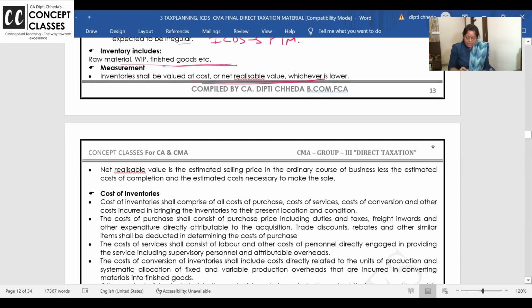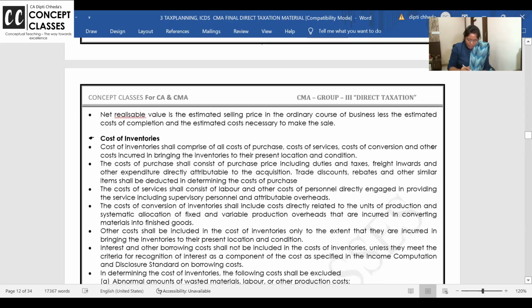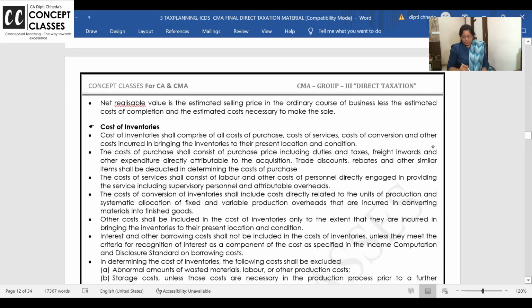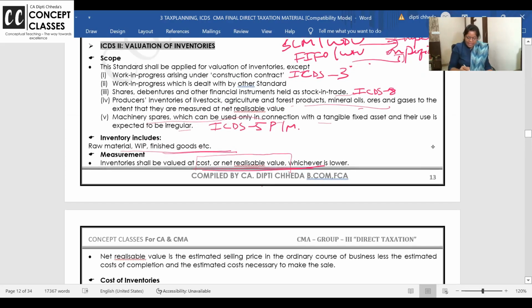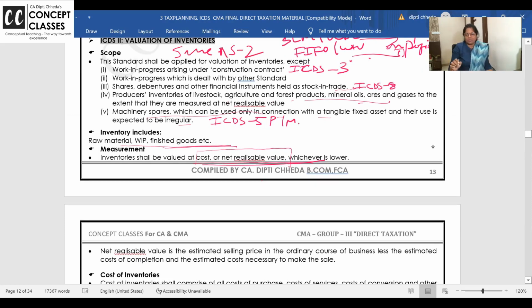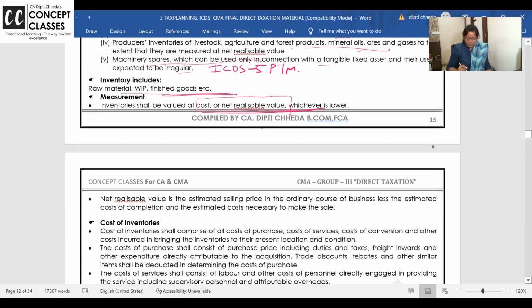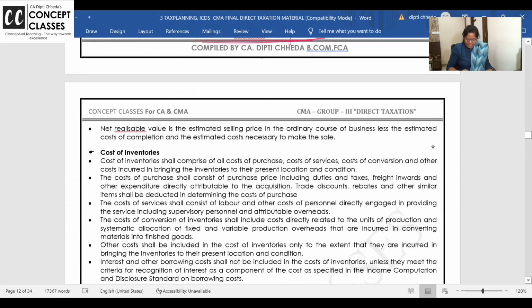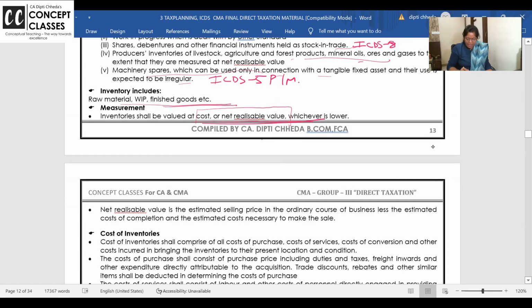Inventory should be valued at cost or NRV, whichever is lower. Now for that, what is cost? I will teach you. Dear students, some of you feel that I am teaching you AS 2, but it is necessary for your Ind AS and ICDS. Cost, I will teach you what is going to be the cost of inventory.